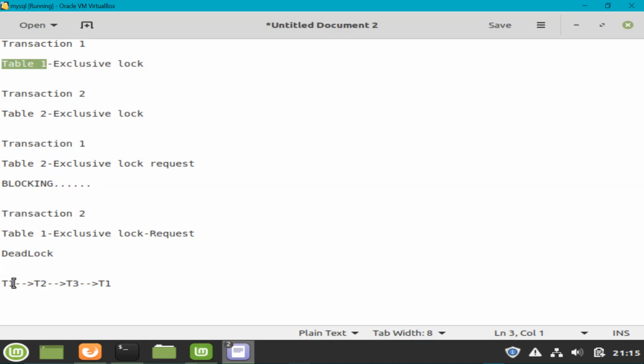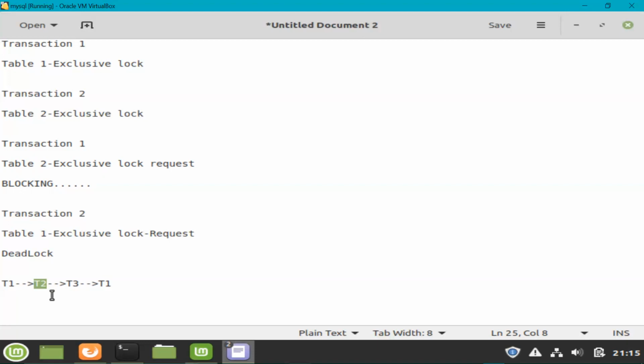For example, transaction T1 is being blocked by transaction T2, T2 is blocked by T3, and T3 is now blocked by T1, and the deadlock happened. So now T3 cannot proceed because T1 will not release the lock until it completes its work. And T2 cannot proceed because T3 will not release the lock, as it is unable to complete its work. Again, T1 cannot proceed further because T2 is not releasing the lock, and it is unable to acquire the lock that it wants. So in that case, none of them can proceed further.